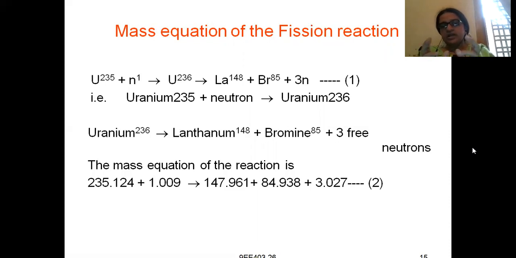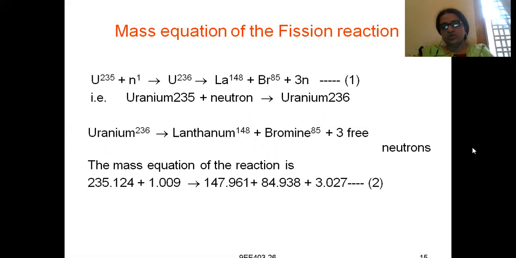Similarly here also we will study the mass equation, whether the mass on the left hand side and the right hand side of the nuclear fission reaction is balanced or not. Let us study. Uranium-235, which is one isotope; all the isotopes have the same atomic number, which is 92.